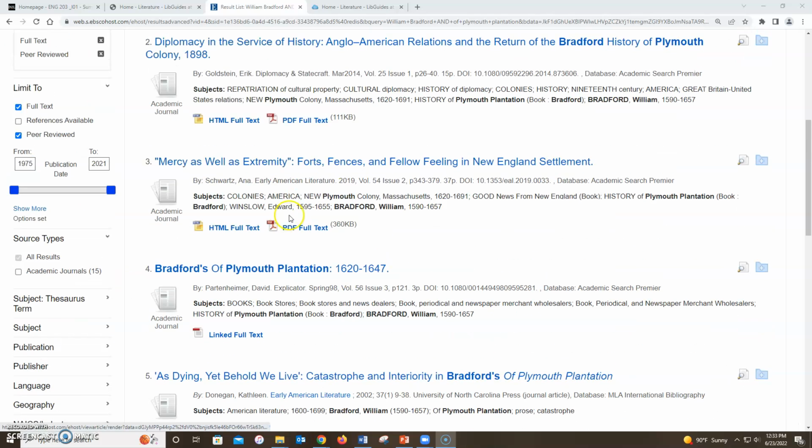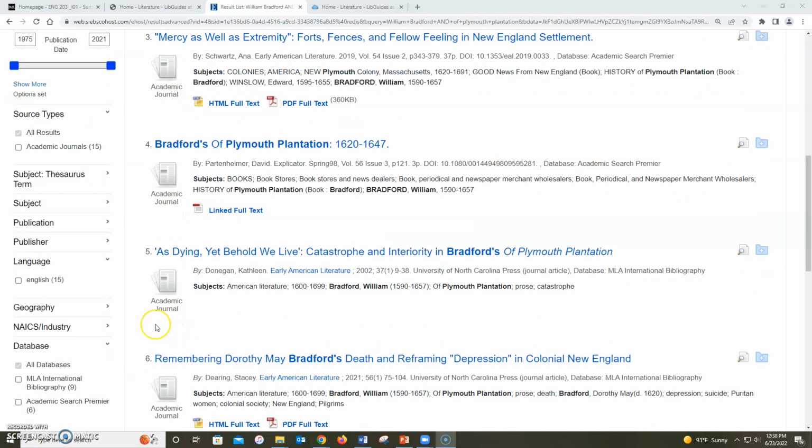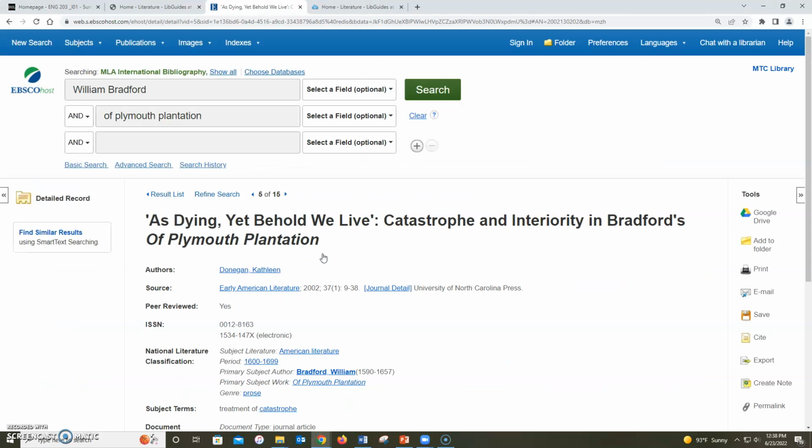For each source listed, you'll find the title of the source, the publication information, subject terms, which may help us understand what the article focuses on and may also help us refine and revise our search, and also if the full text article is attached. If you find a source that does not show a link for the full text article, this means the article isn't in the database, but may have a link to another database or the web where the article may be found. However, these links do not always work.